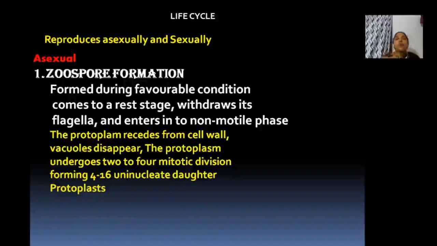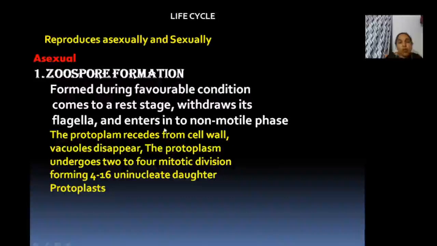So how does Chlamydomonas reproduce? Chlamydomonas reproduces by asexual methods as well as sexual methods. Clear? Asexual methods are of different types. The first asexual method is zoospore formation. What is a zoospore? They are motile spores. They contain flagella. It is produced during favorable conditions, when rain or water is present, because it is motile and needs water to swim.